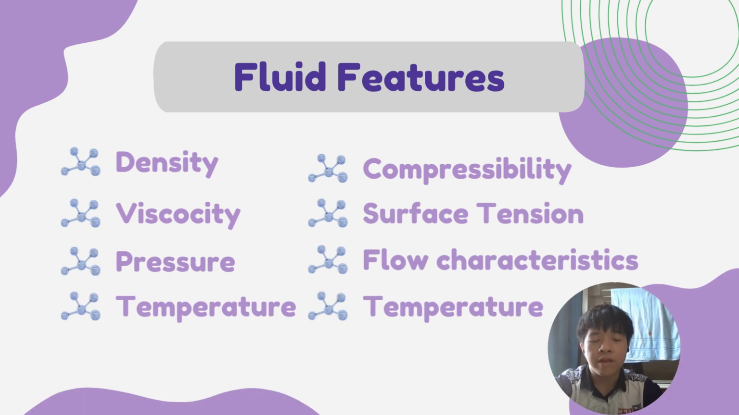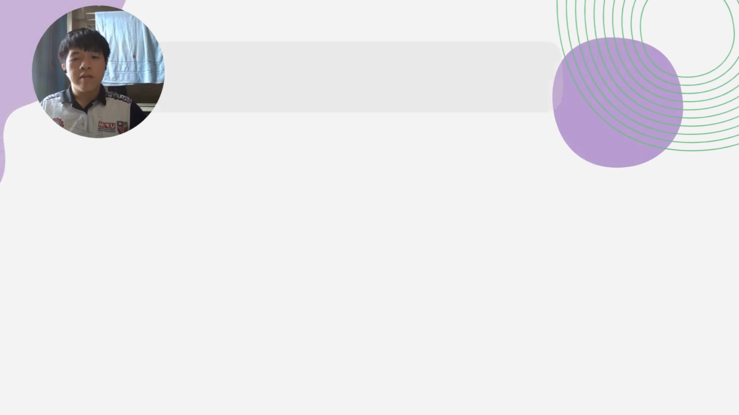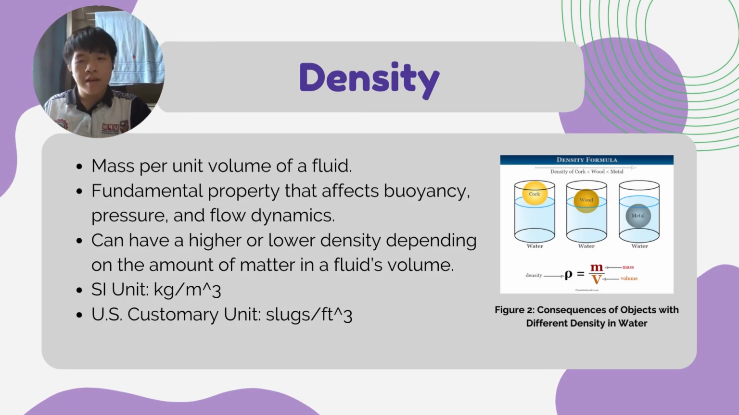The fluid features that I'm going to discuss today are density, viscosity, pressure, temperature, compressibility, surface tension, and flow characteristics. So, firstly, let's look at density. Density means mass per unit volume of a fluid. It is a fundamental property that affects buoyancy, pressure, and fluid dynamics. It can be higher or lower, depending on the amount of matter in the fluid volume. The SI unit of density is kg per cubic meter, while the US customary unit is slug per cubic foot.